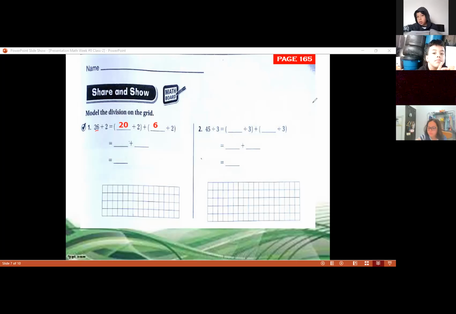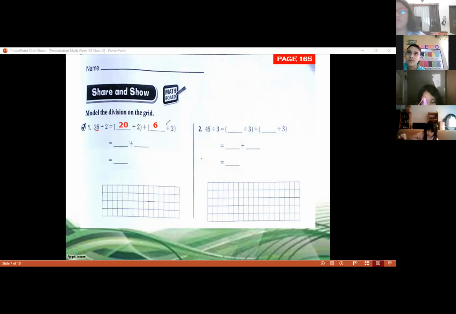5? 2 times 5 is equal to 20? No, 10. 2 times 10, that's right, Gabriela. 2 times 10 is equal to 20. So we're going to write 10 here because 2 times 10 is equal to 20. So 20 divided by 2 is 10.